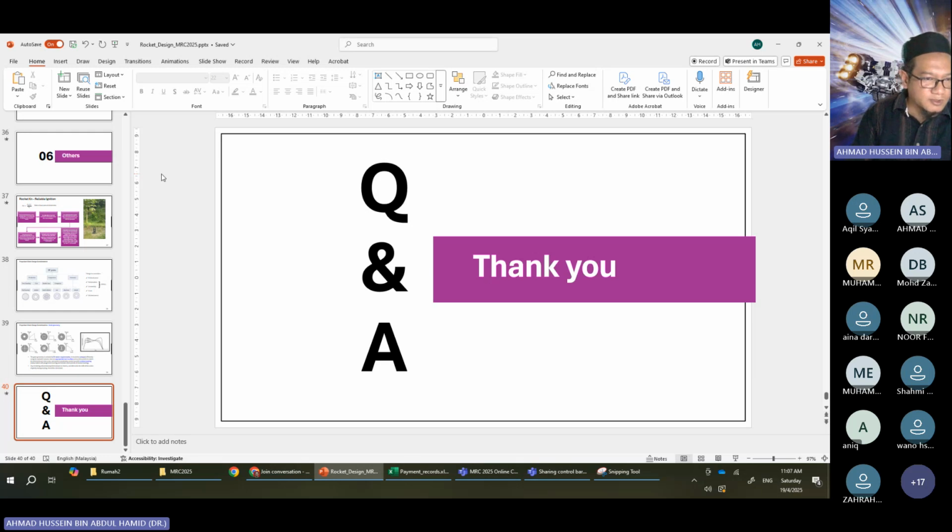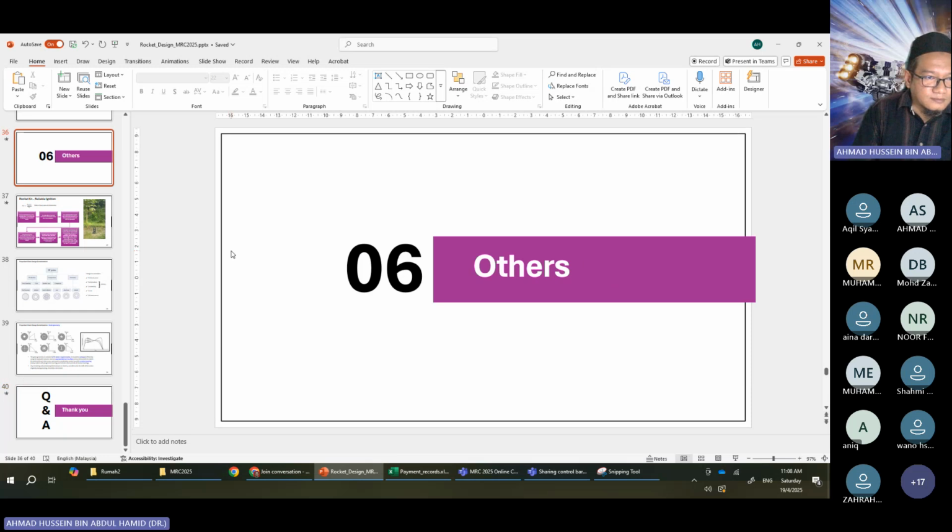Basically, you can reuse the body, the nose cone, everything except for the motor. The motor is not reusable. Usually, because it's made of PVC, it will slightly deform or even melt. So the motor itself is not reusable, but we can reuse the nozzle and the bulkhead part because it's made of stainless steel. But the body of the motor itself is made of PVC, so it will usually deform. Okay, thank you. Thanks for the question.